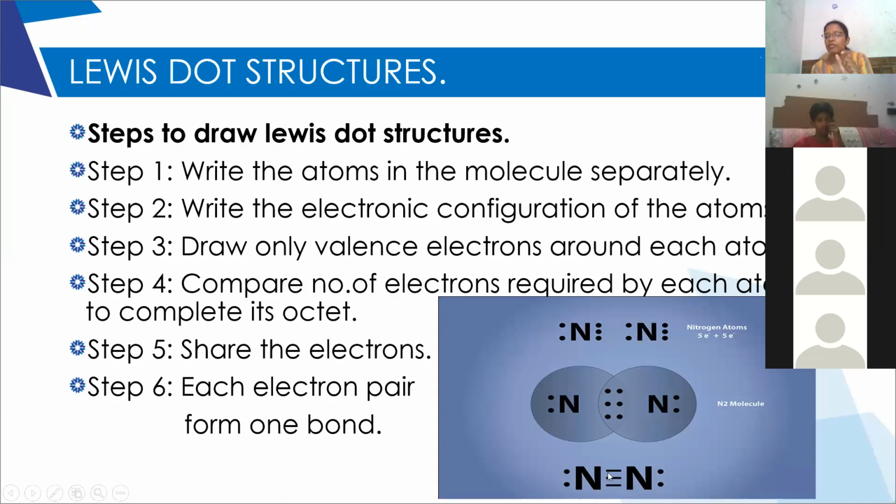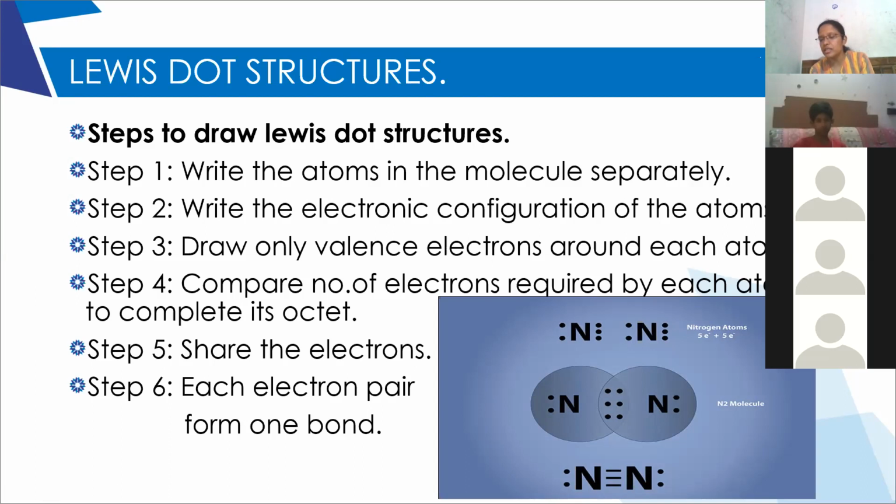So how is the nitrogen molecule formed? It is formed by a triple covalent bond between 2 nitrogen atoms. Ma'am, what are those 3 dashes? That is a bond. That is representing a bond. Each electron pair will give us a single bond, as we write Na-Cl, right? That covalent bond is shown like this.